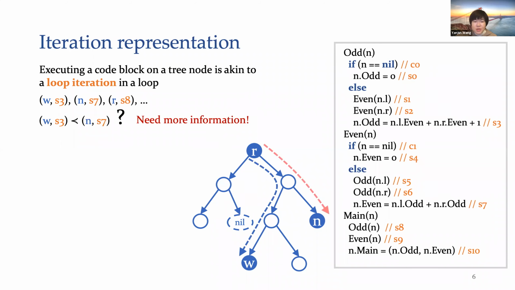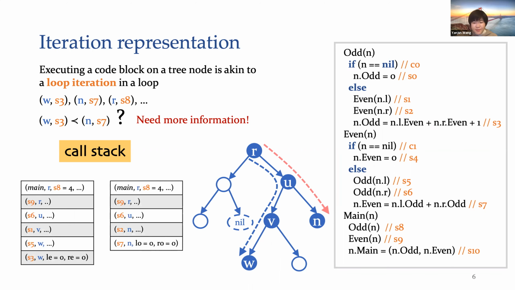Recall how we figure out the execution order of iterations by manual inspection. We could use call stacks. When these two iterations are running, their call stacks look like this. The last record on the stack shows the code block that is running currently, and all the other records are the call contexts.